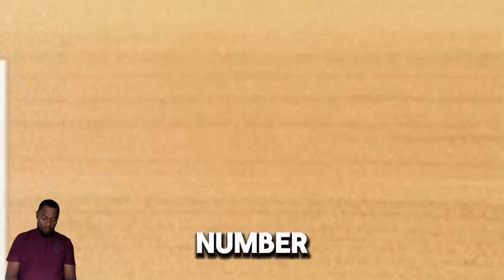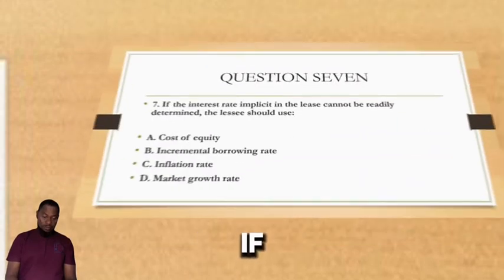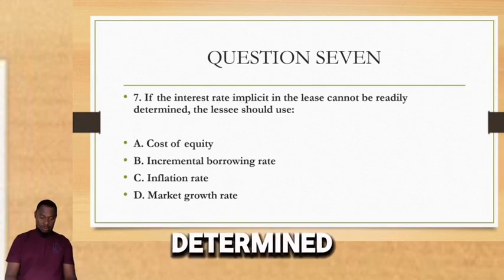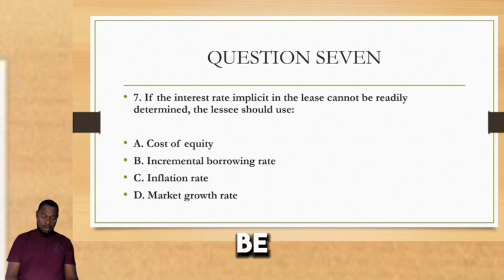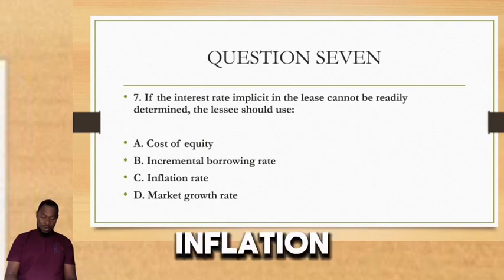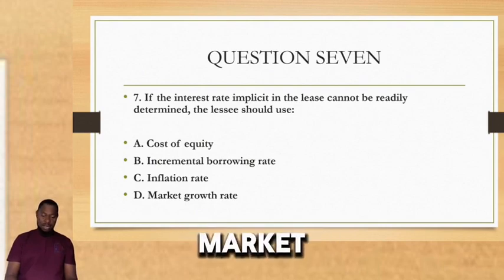Question number 7. If the interest rate implicit in the lease cannot be readily determined, the rate to use should be A, cost of equity, B, incremental borrowing rate, C, inflation rate, D, market growth rate.